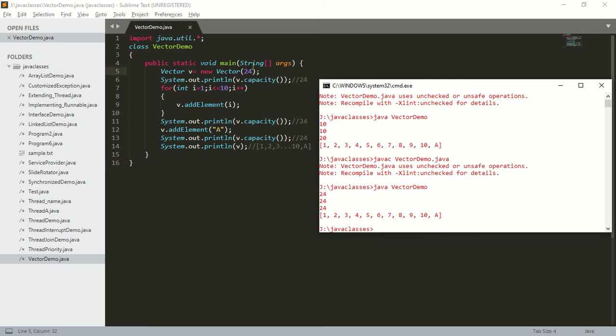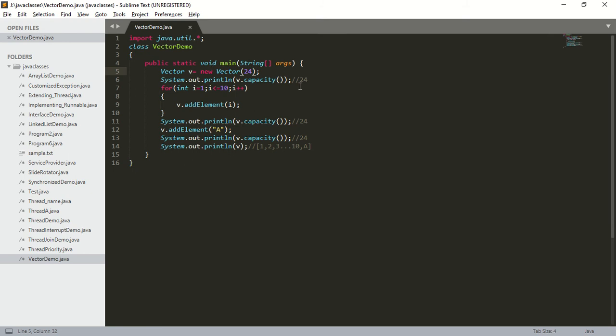Next, you know that here I am passing only the initial capacity. So what is the initial capacity here? 24. What is the next constructor? The next constructor is, along with the initial capacity, I will pass the incremental capacity. So this is the next constructor.